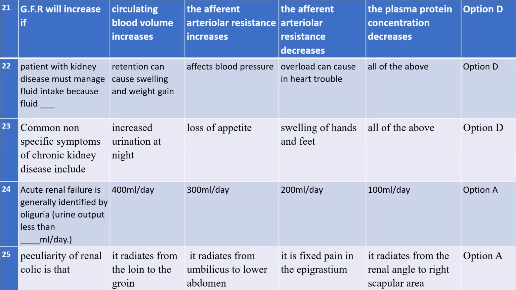Plasma protein concentration decrease होने से GFR increase होगा, that you need to know. So if you see this option, you can choose option D. If this option is written in option A also, you'll choose option A. You just need to know that GFR increases with the decrease in concentration of plasma protein. So are you clear? Yes, ma'am. Okay.